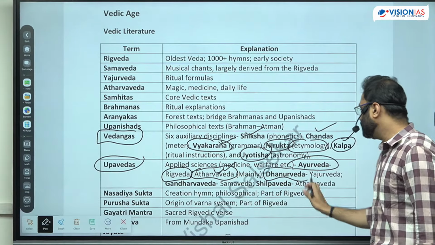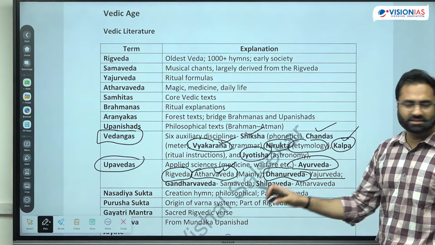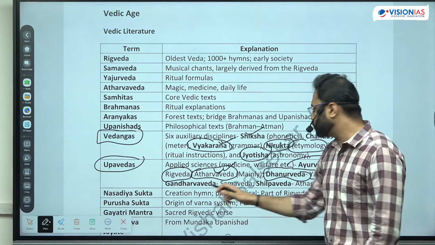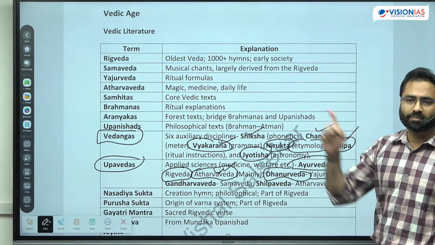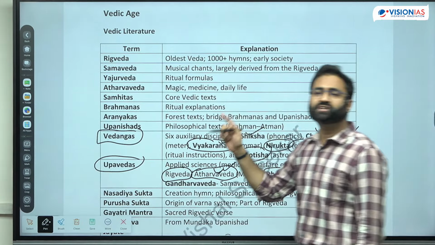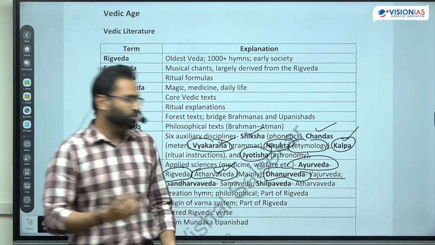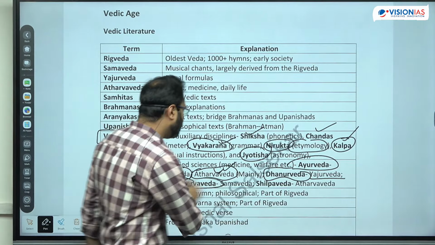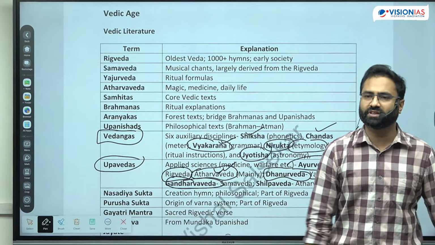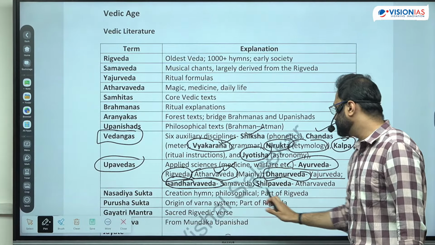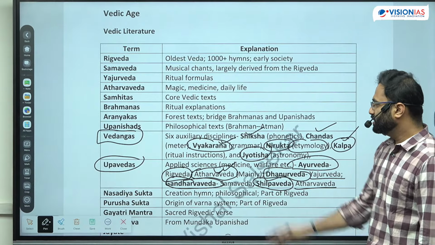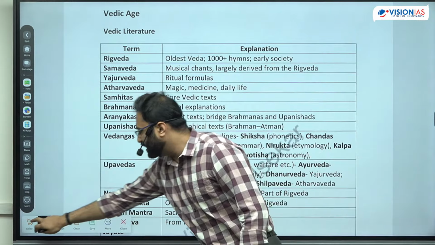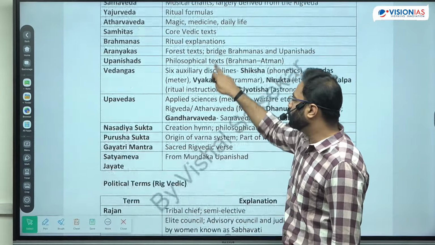There is Dhanur Ved. It has taken certain things or is inspired from the Yajur Ved. Yajur Ved was related to what? Just now I told you, Yajur Ved is related to the rituals, right? Then there is the Gandharva Ved. Now Gandharva Ved is associated with the Sama Ved, and last is the Shilpa Ved, which is a part of the Atharva Ved. Okay? So these are certain types of derived aspects which are the Upaved.